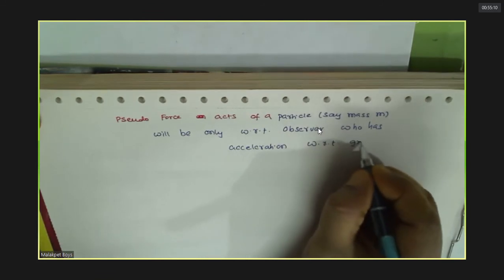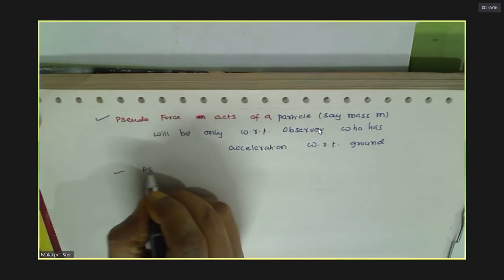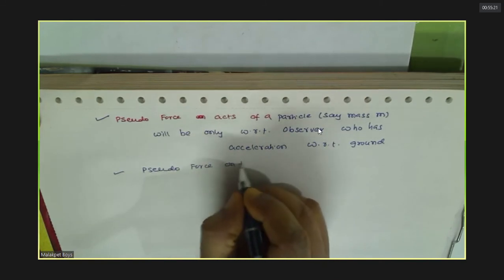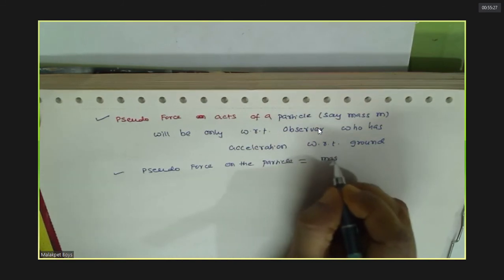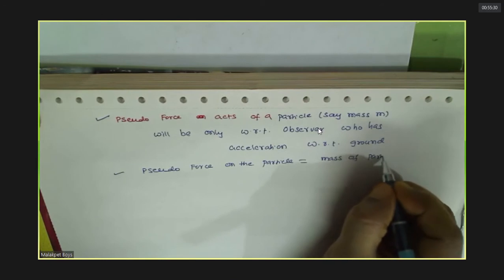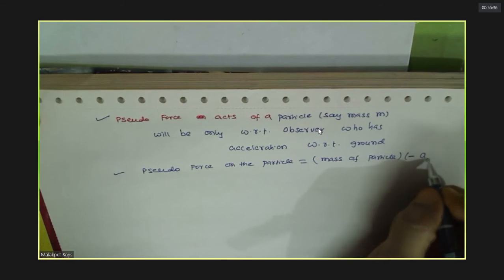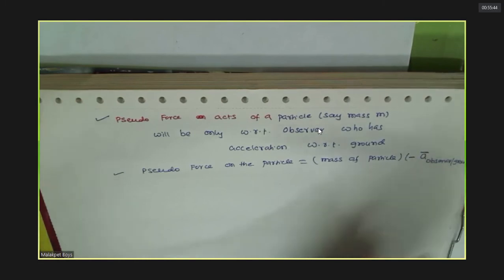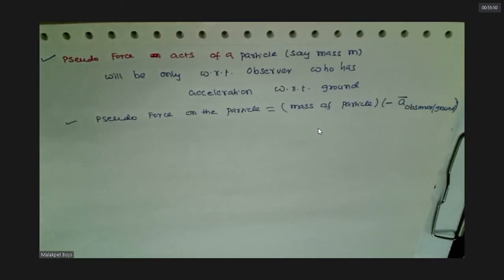Be careful. Ground. Understood this? Okay. And pseudo force on the particle is, remember, this is mass of particle, be careful with this, into minus of acceleration of observer with respect to what? Ground. Understood this clearly? Yes, sir. Right.